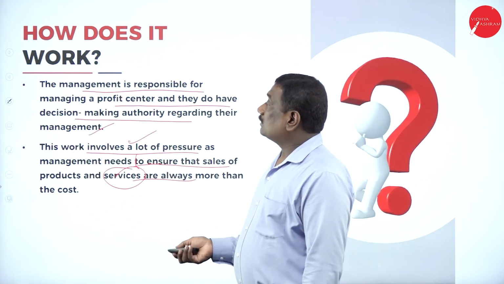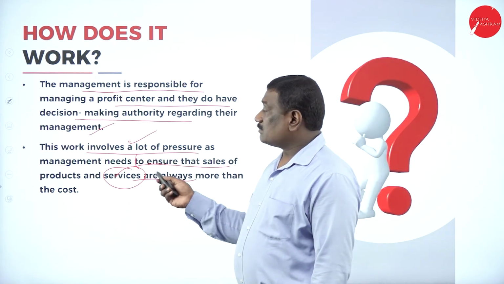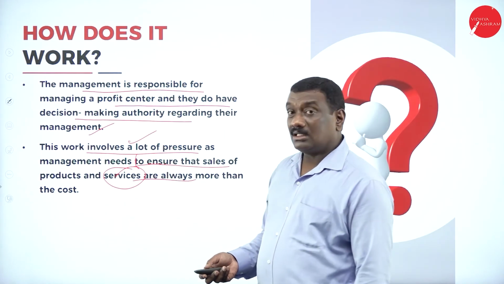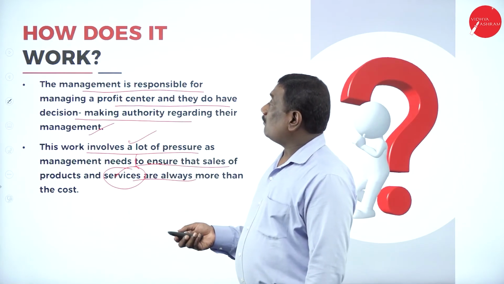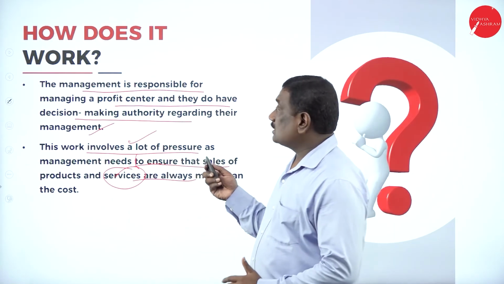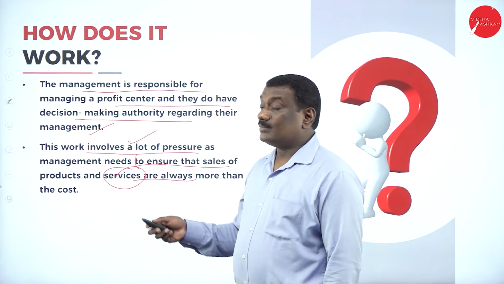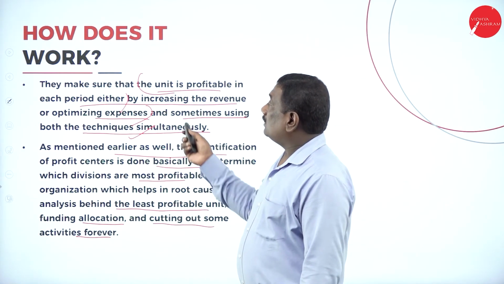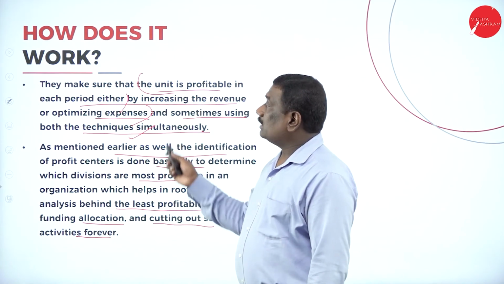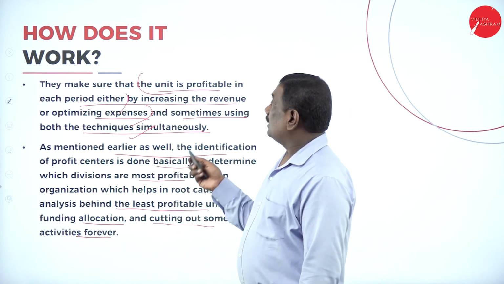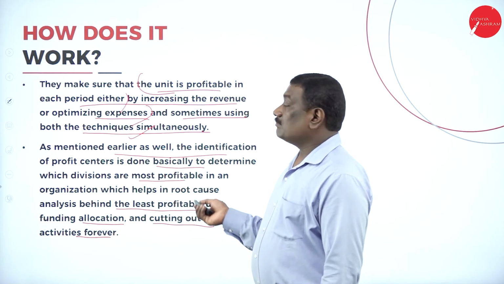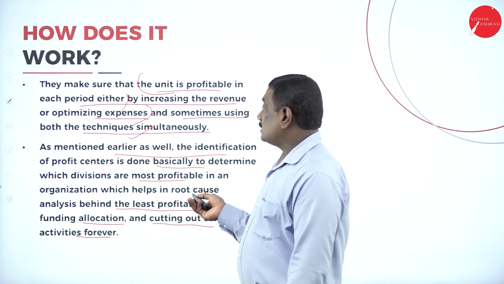Then how does it work? The work involves a lot of pressure, as management needs to ensure that sales of the products and services are always more than the cost. The management is responsible for managing the profit centers, and they have decision making authority regarding the management. They ensure that the unit is profitable in each period, either by increasing the revenue or by reducing the expenses, and sometimes using both techniques simultaneously.